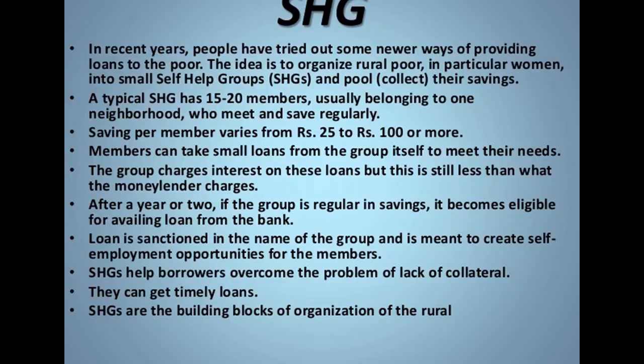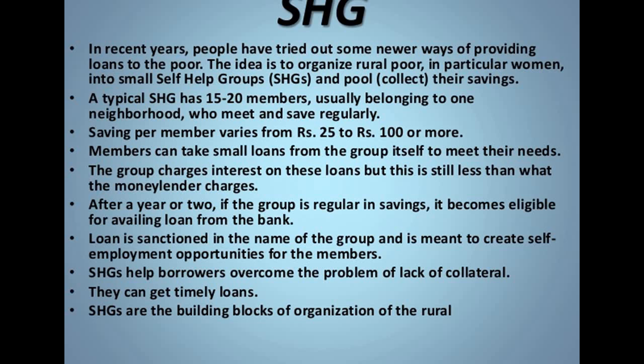So in recent years, people have tried out some newer ways of providing loans to the poor. The idea is to organize the rural poor, in particular women, into small self-help groups and pool their savings. A typical self-help group has 15 to 20 members, usually belonging to one neighborhood, who meet and save regularly. Savings per member vary from 25 to 100 rupees or more, and members can take small loans from the group itself to meet their needs.